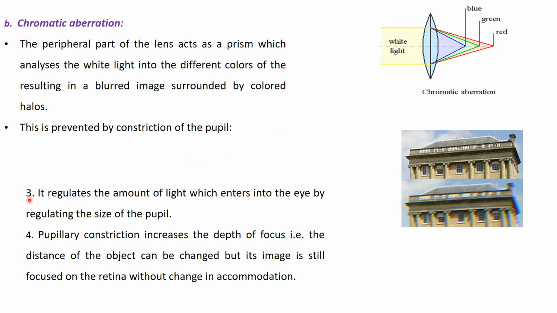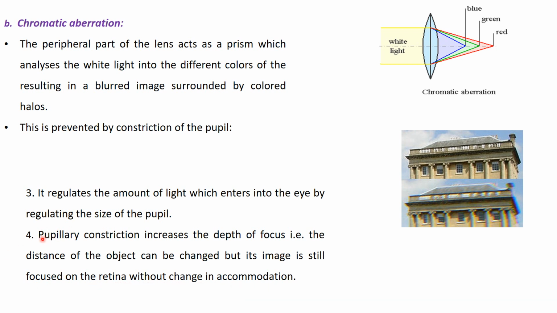The third function of the pupil is that it regulates the amount of light which enters into the eye by regulating the size of the pupil. And number four, pupillary constriction increases the depth of focus. What is the meaning of increasing the depth of focus? This means that the distance of the object can be changed, but the image is still focused on the retina without a change in accommodation.